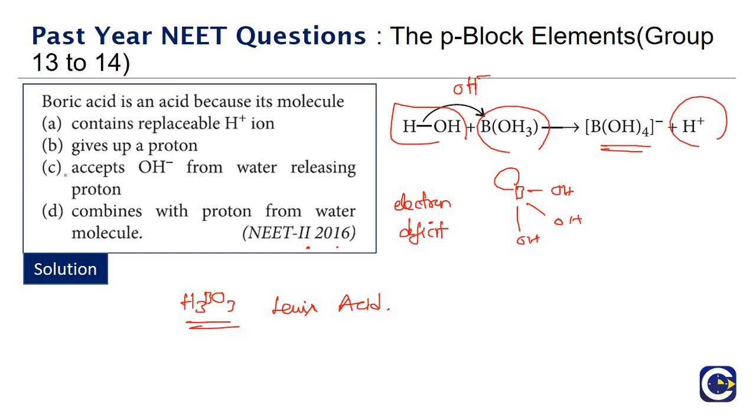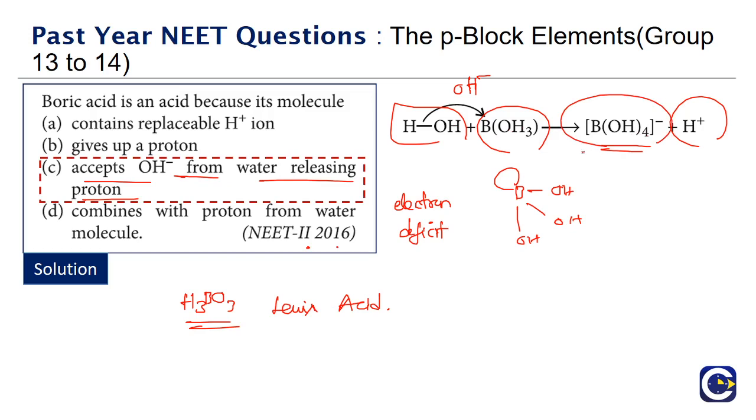So the correct answer is: it will accept OH minus from water, thereby releasing a proton. So it is accepting OH minus from water, and it is forming the B(OH)4 minus, and a proton is being released. So what is H plus? H plus is nothing but a proton, right?